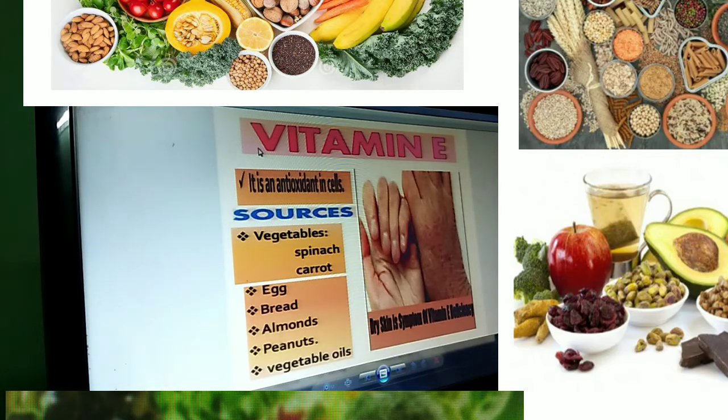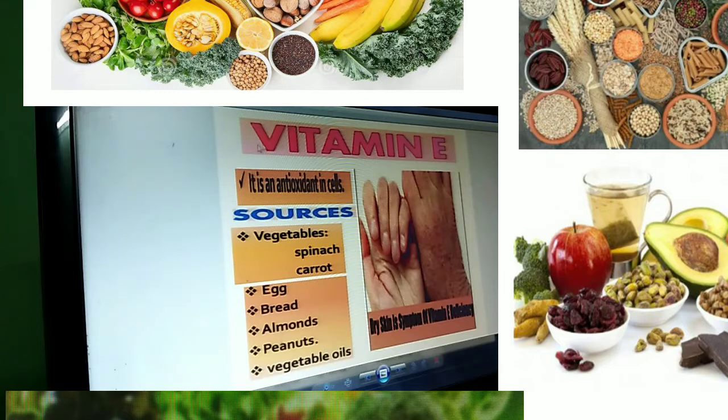Next, another fat soluble vitamin is vitamin E. It is one of the antioxidants in the cells, a very good antioxidant. The vegetable sources are spinach and carrot, whereas animal sources are egg and bread, and some almonds, vegetable oil, nuts, and peanuts are also plant sources.